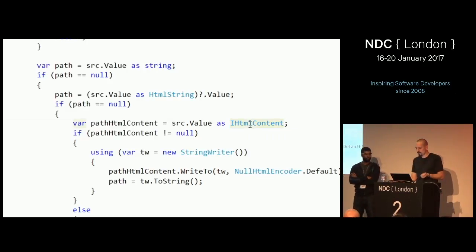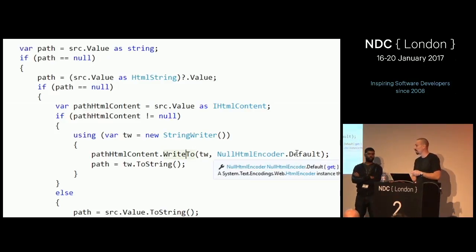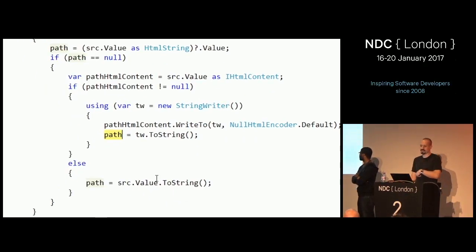So if it's an IHtmlContent, it's a little bit trickier because IHtmlContent wants to be written to something. You can't just get it as a string. So I have to create a string writer and write it out to it with no encoding. Otherwise, it'll try to encode it with HTML encoding, which I don't want in this case because it's not going to get written out. Then I can ToString that. And if all that is false, then I just, screw it. I'll just call ToString. I'm assuming it's some other object, and I can just ToString it, and I'll get it.